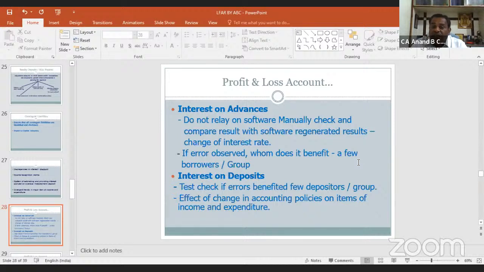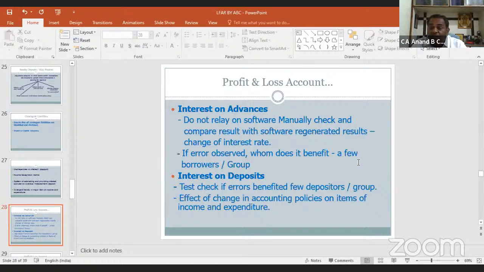Also, if the error which we observed while calculating interest on advances is beneficial to some borrowers or group of borrowers, we should look into that also. And if that is the case, we should report in LFAR as well as in the main audit report.